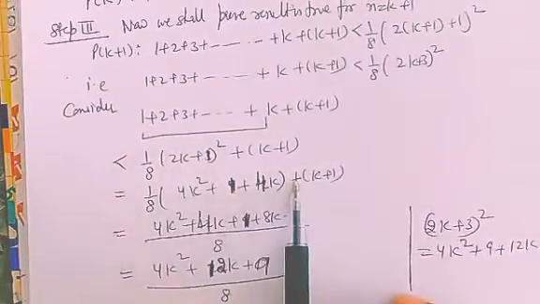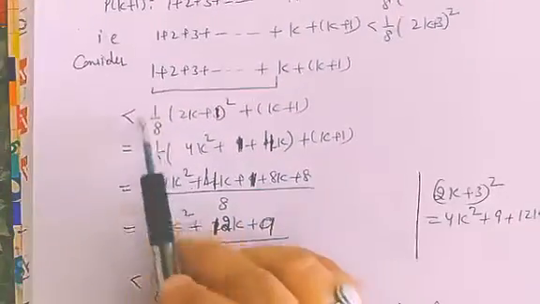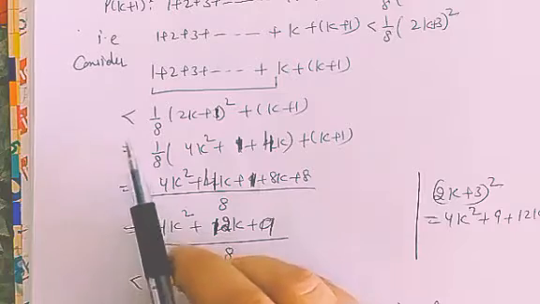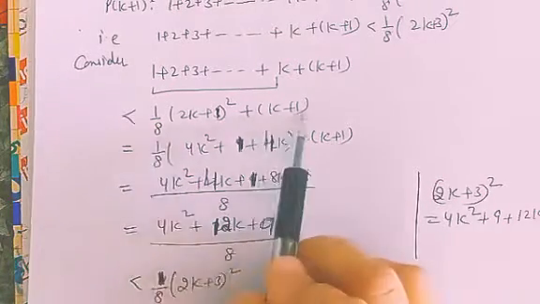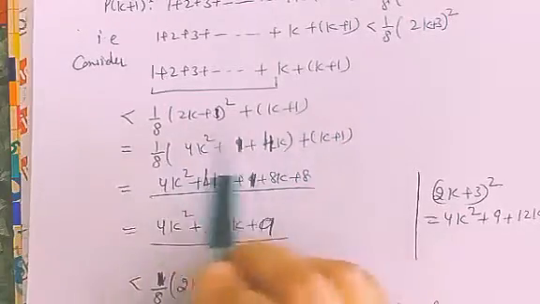Just solve it. Now dear students, please be careful. You cannot put less than sign in this step, because if you put less than here, what does it mean? It means that this step is less than this, but this is not, because we are just solving the same step.